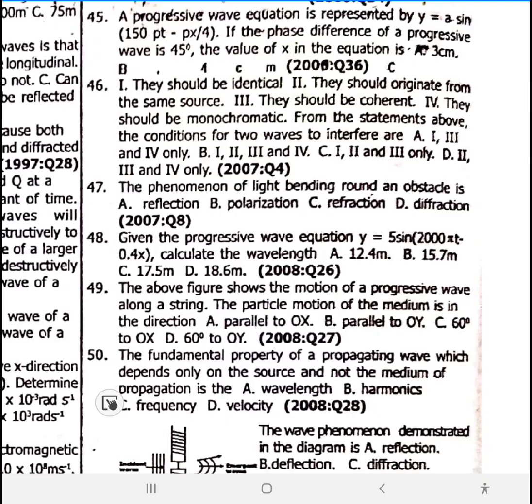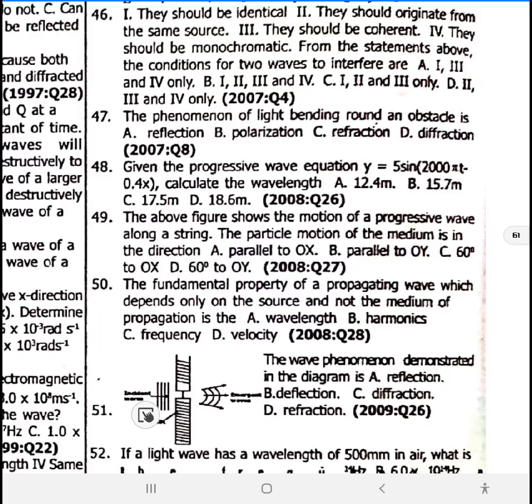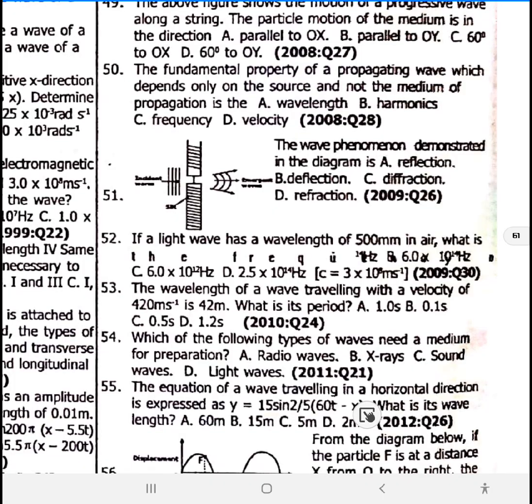The fundamental property of a propagating wave, which depends only on the source and not on the medium of propagation, is frequency. Frequency is a fundamental property that depends on the vibrating source. Frequency is an example of the wave phenomena demonstrated here. Now is an example of diffraction. 51. Option C.